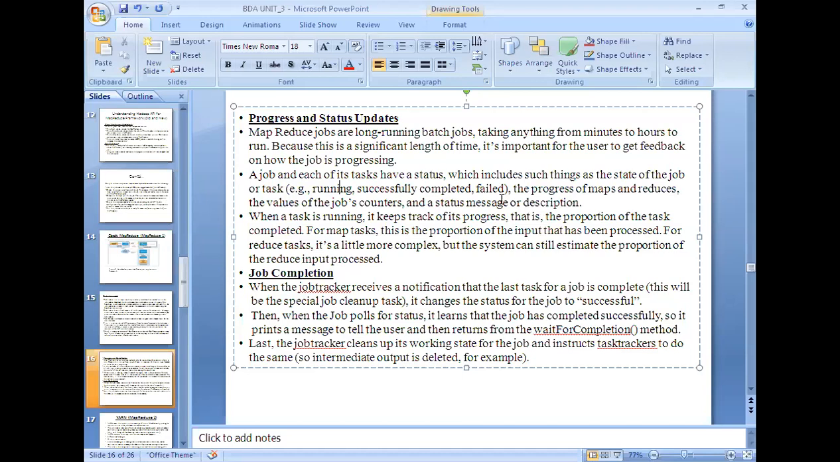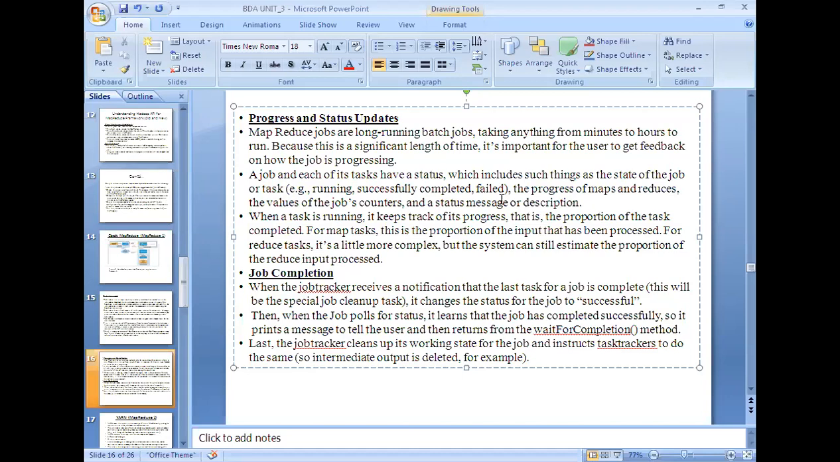Completion happens when the job tracker receives a notification that the last task for a job is complete. Task means, as you know, the input is split into blocks. Those blocks are distributed to various data nodes. In all the data nodes the allotted blocks are stored, and on them the task tracker will run whatever MapReduce job you have defined.